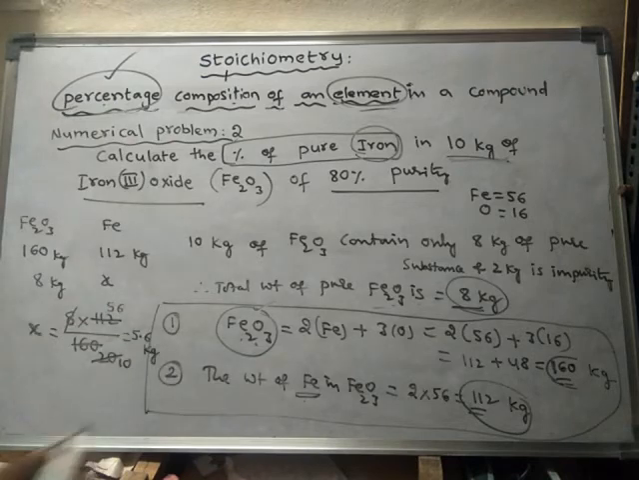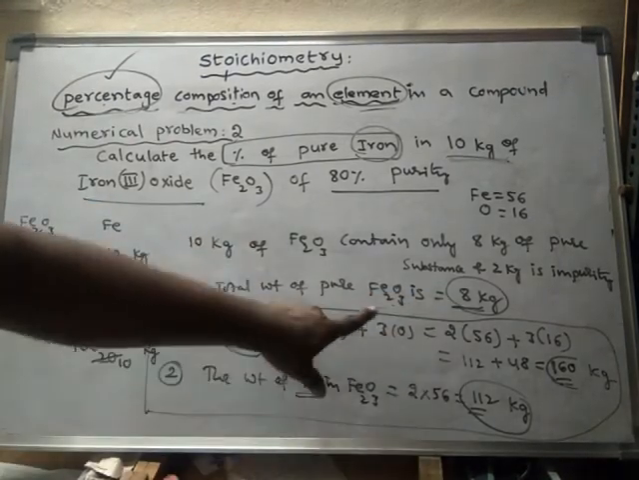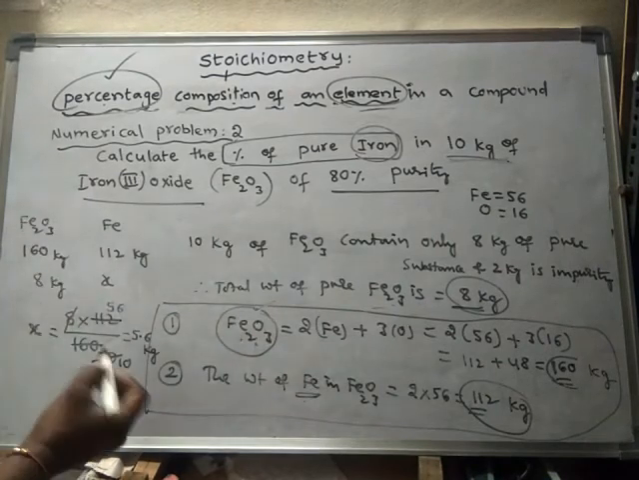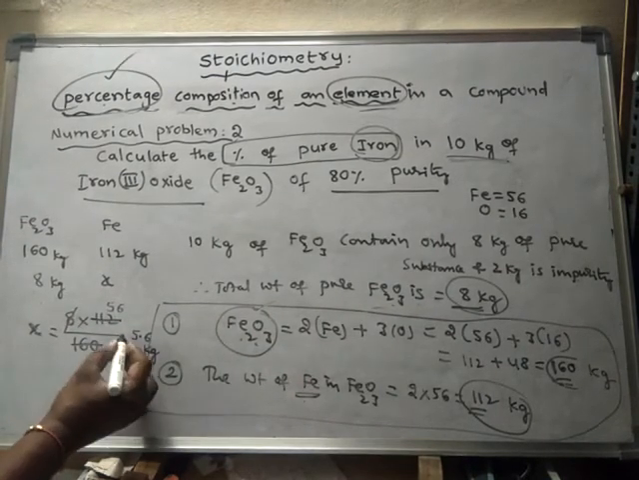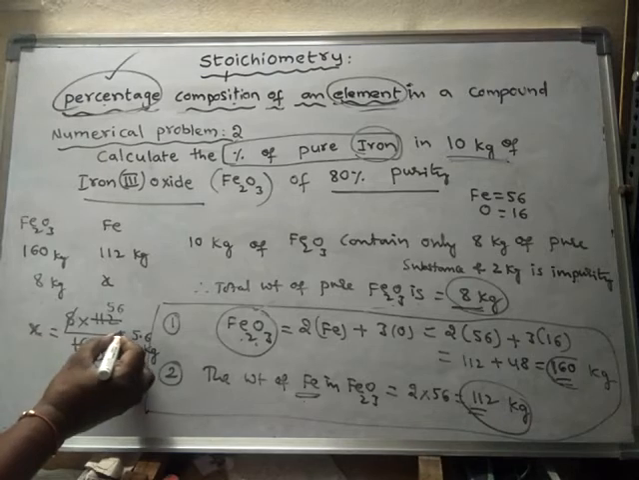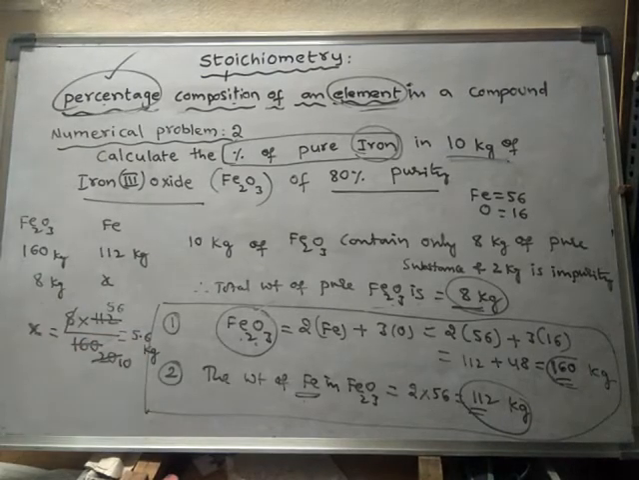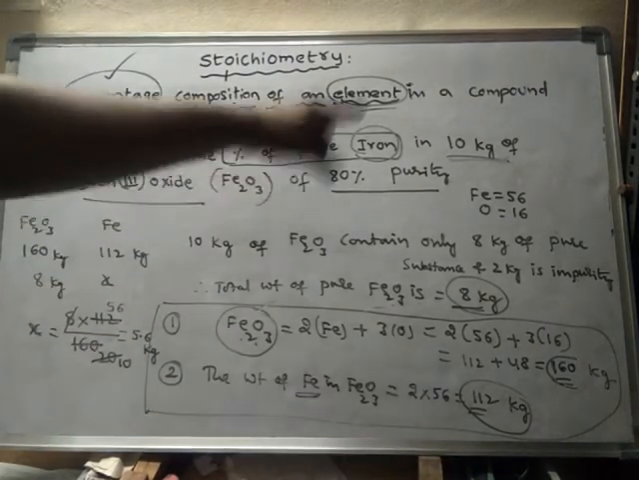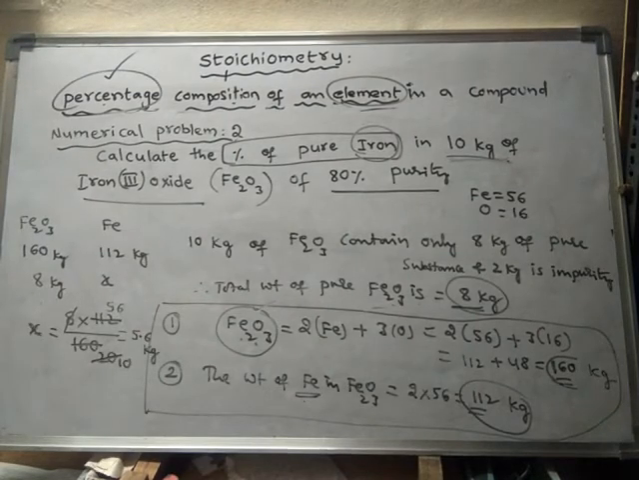5.6 kg. So what is the total? That means in 8 kg of iron oxide, the total weight of iron will be 5.6 kg. So what we have to find is the percentage of pure iron.